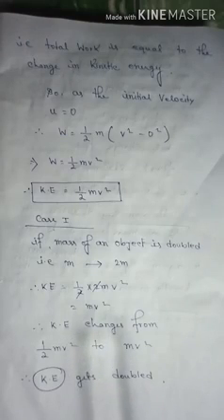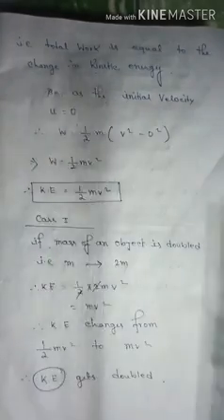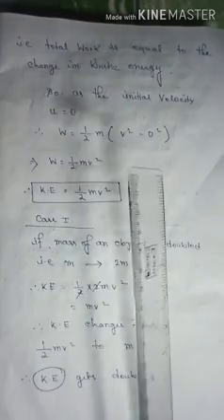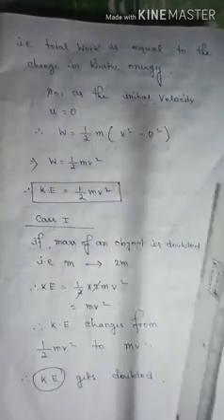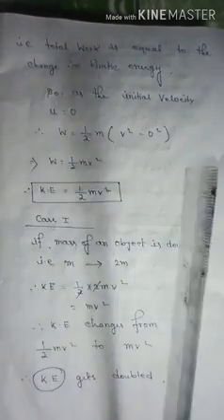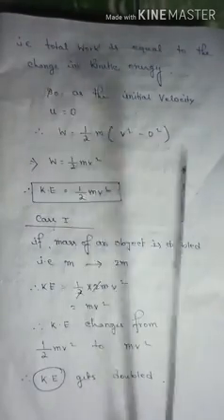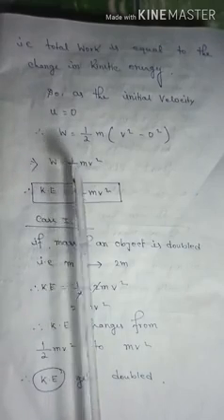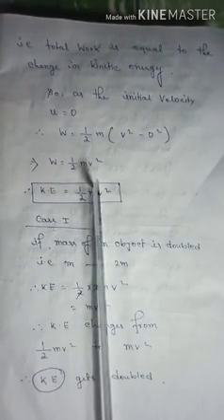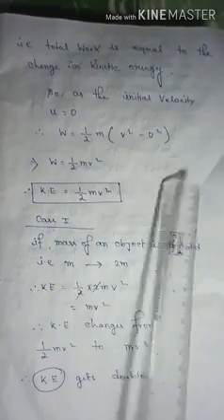From the work energy theorem, we get that total work is equal to the change in kinetic energy. Always, the total work is equal to the change in kinetic energy. Now, in this situation, the initial velocity is definitely 0, because after moving, the body gets the final velocity, that is v. So from the work energy theorem, W equals half of m into v square minus u square, and if u equals 0, we get finally W equals half m into v square. m is mass, v is the final velocity, or simply velocity.